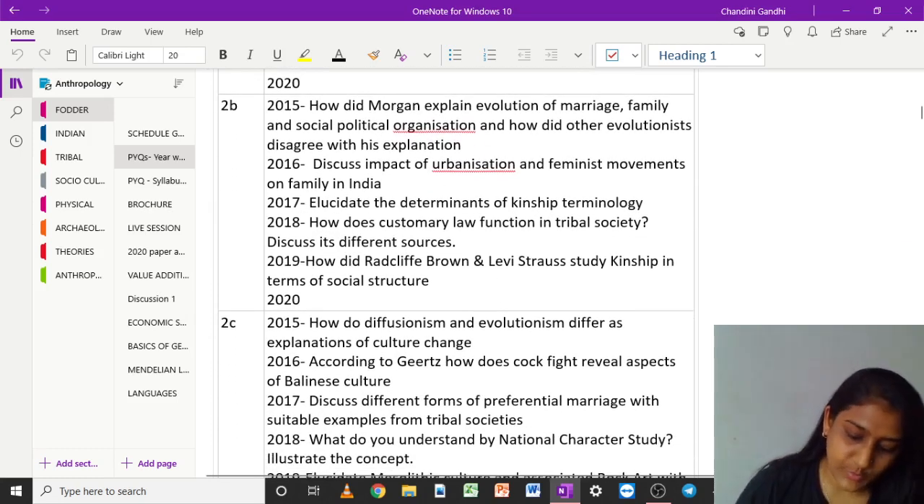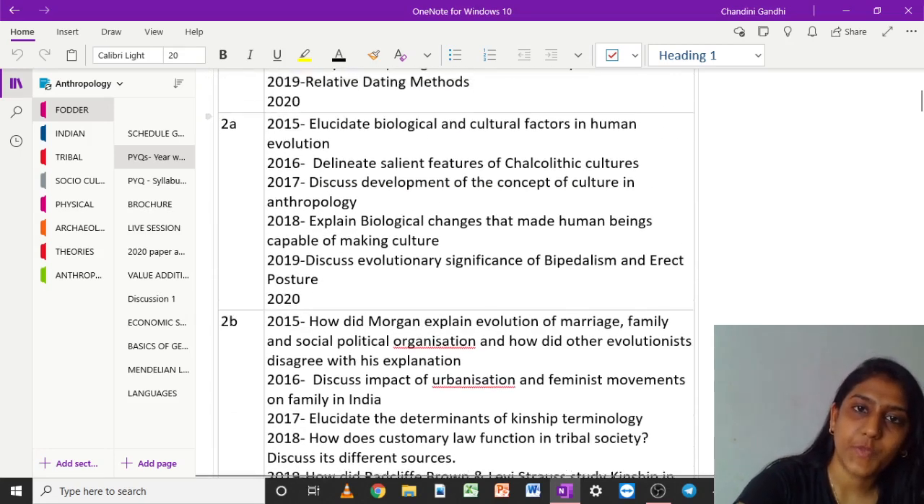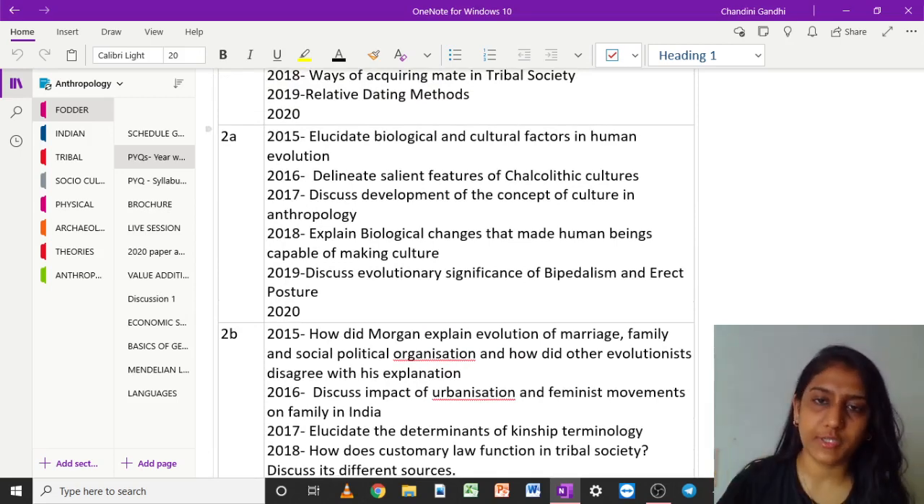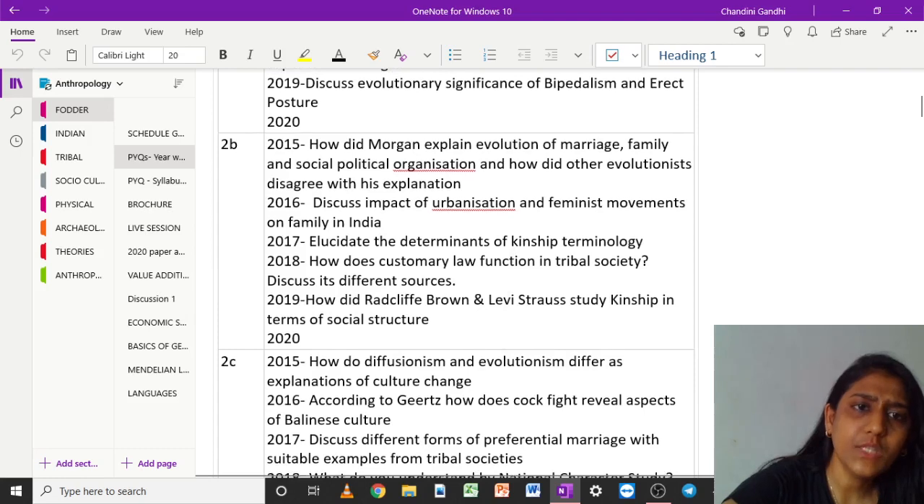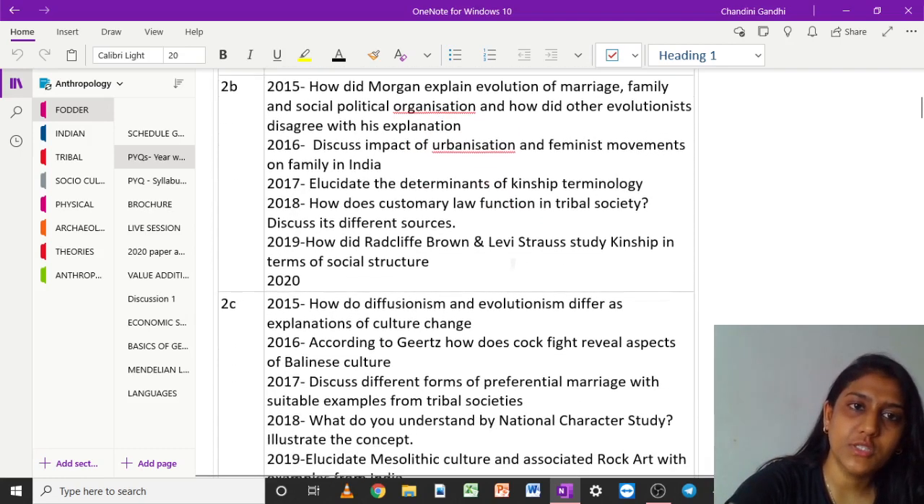Bipedalism. But in 2020, the question that came was critically evaluate the contesting theories of the emergence and dispersal of Homo sapiens. So, the question came from 1.6 over here. But still, it is from within the sectional part that we study, 1.4, 1.5, and 1.6, right? So, we don't have to worry. Here there has not been much major change, right?